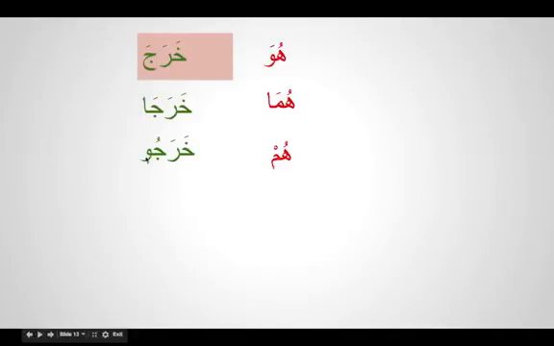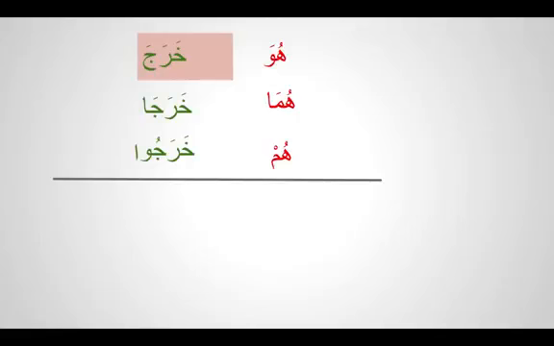Kharaju. So if I say kharaja, you should understand that only one man left, third person. If I am saying kharaja, that means two men left. And if I am saying kharaju, it means all the men left. So this is for the third person male. And this alif is a spelling rule.